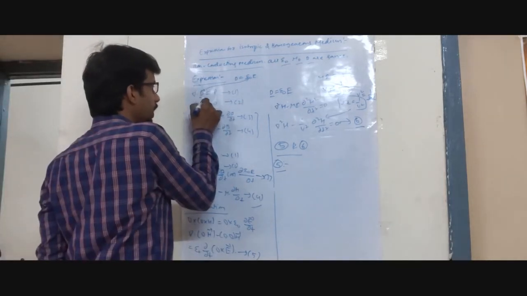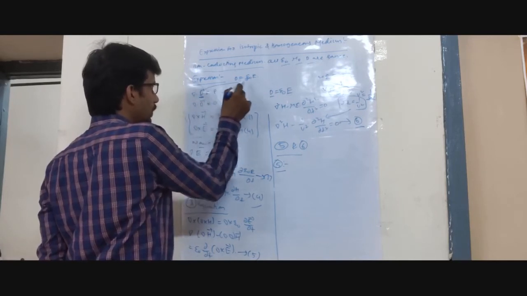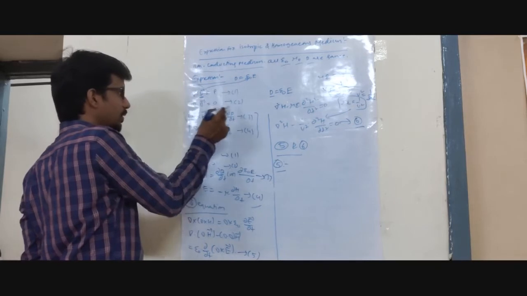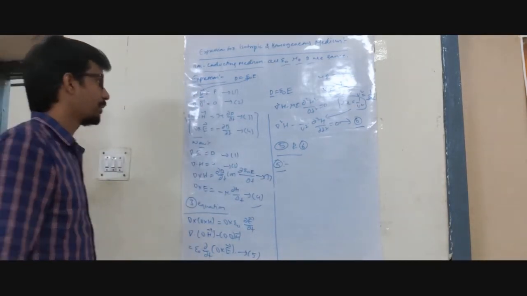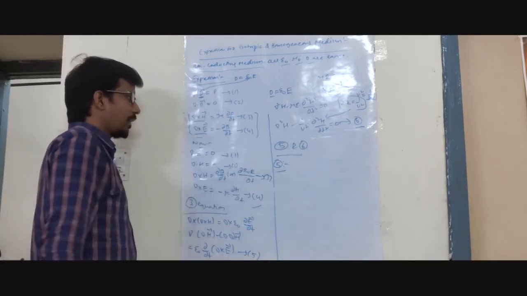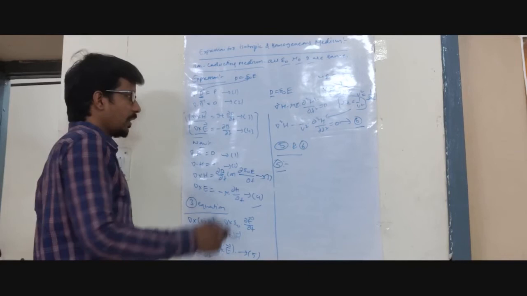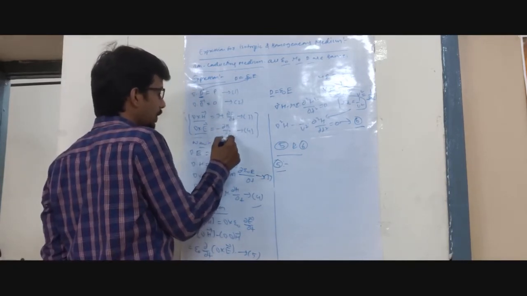Like that, we should understand what changes are there. Del dot D is equal to rho. This is the first equation. And del dot B is equal to 0. This is the second. Like that, we are going to have it part by part. And here, del cross H and del cross E. Del cross H equal to J plus dD by dt, minus dB by dt.